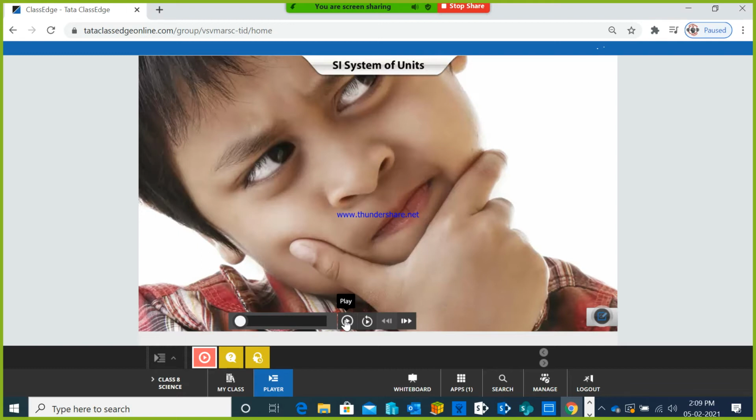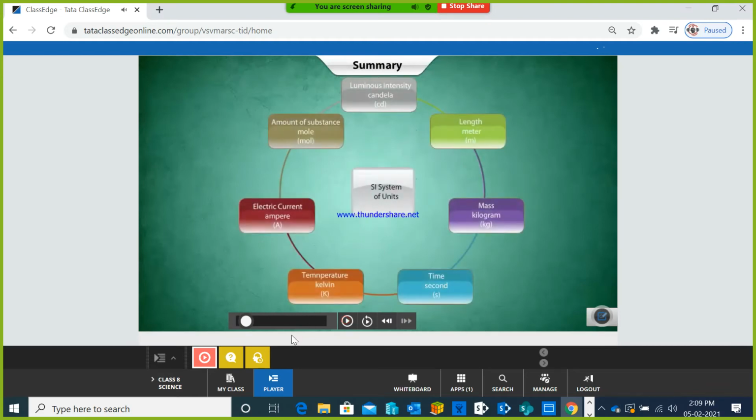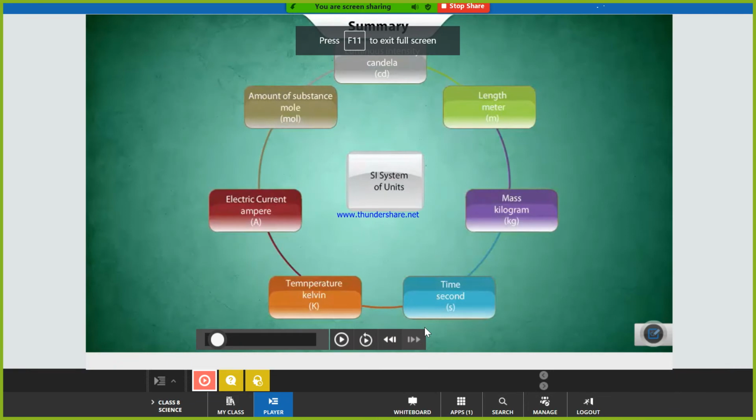Let's recapitulate the 7 fundamental quantities. For temperature, the unit is Kelvin. For electric current, the unit is ampere. The amount of substance is measured in mole. Luminous intensity is measured in candela. Length, mass and time are also fundamental quantities, basic units.